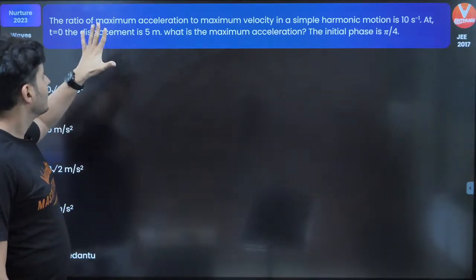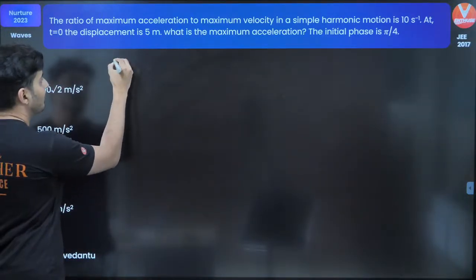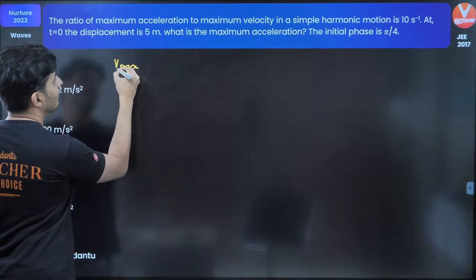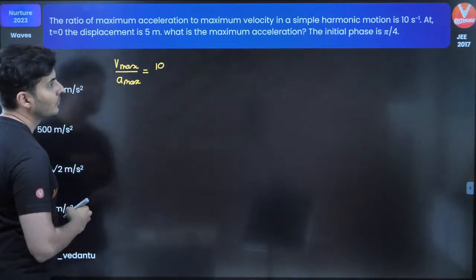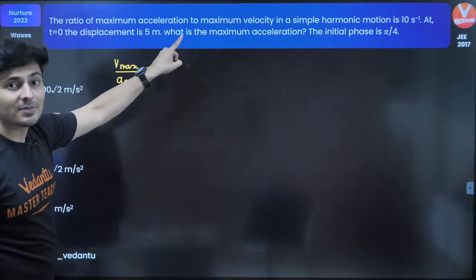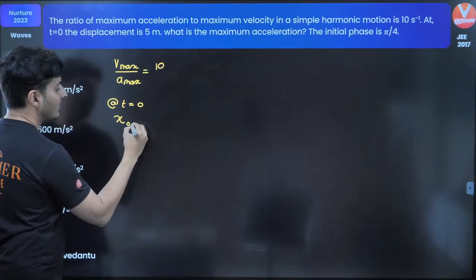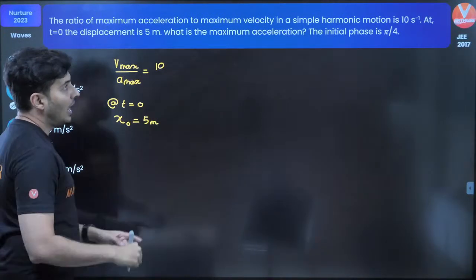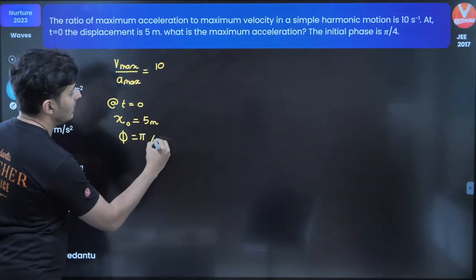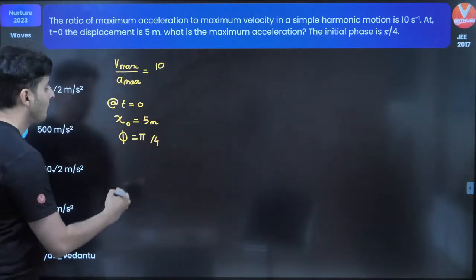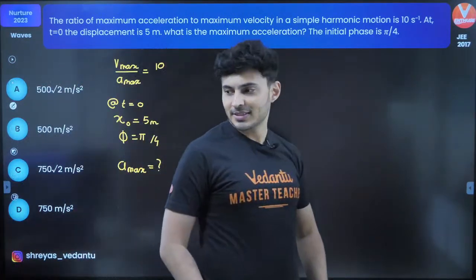Okay, observe this. Maximum acceleration to maximum velocity is given. So I'll just give you the given parts and some time. The ratio of maximum velocity upon maximum acceleration is given to be 10. Next, at time 0, displacement is 5. So at t equal to 0, initial position x0 is 5 meters and initial phase phi is given to be pi by 4. The question is, what is the maximum acceleration? See if you can solve this.